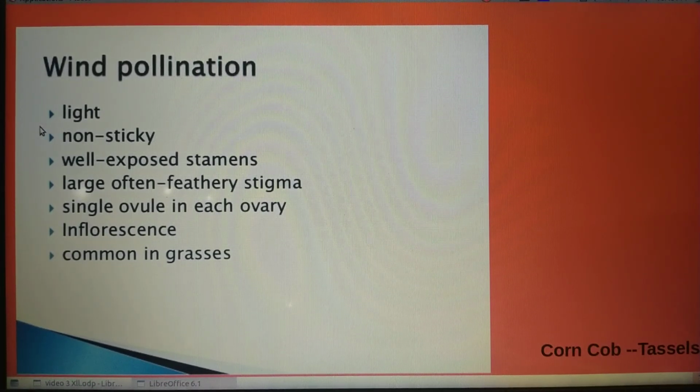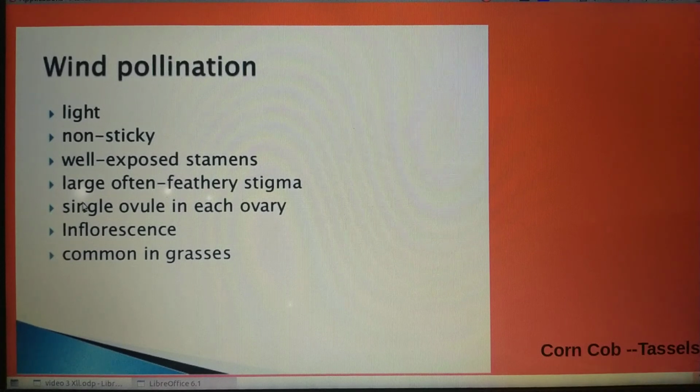First of all, the first point is that the pollen grains of wind pollinating flowers are always light and non-sticky. What's the meaning? Light means lightweight, so that they can be transported easily in the wind current. Third point, the flowers have well exposed stamens, so that the pollens are easily dispersed into the wind current.